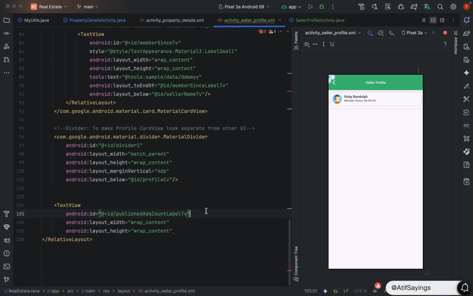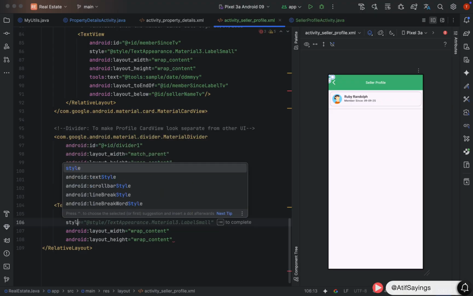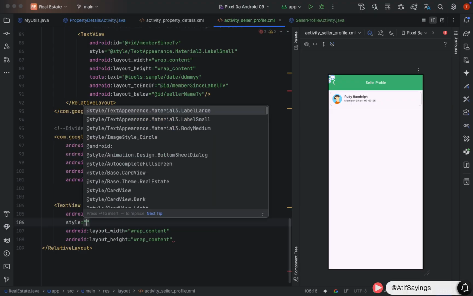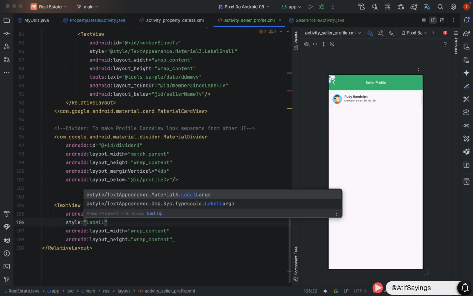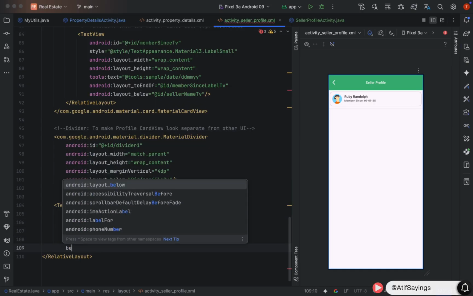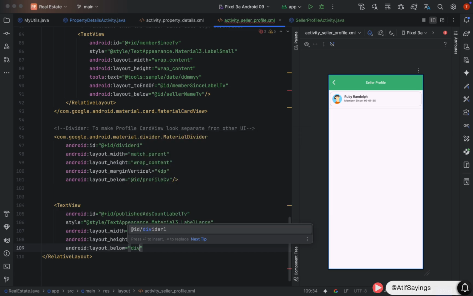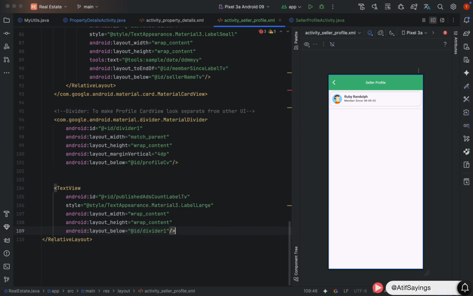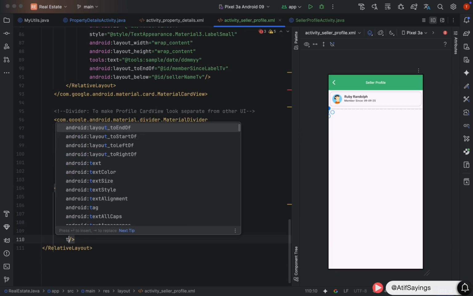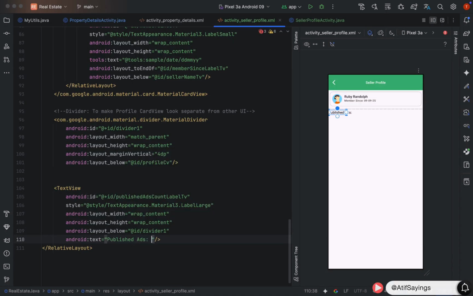After setting the ID, we will define the style for this text view using the property style, and the style will be label large, which is also part of Material 3 theme. We need to place that text view below the divider bar. Okay, now we will set the text to this text view using the property text, and text will be published ads. That's it for this text view.